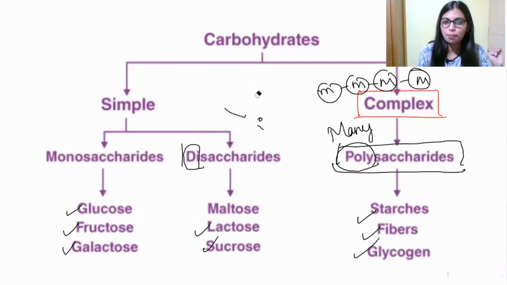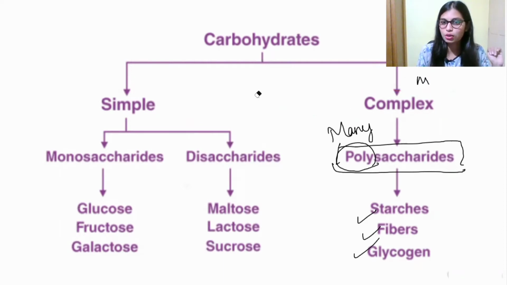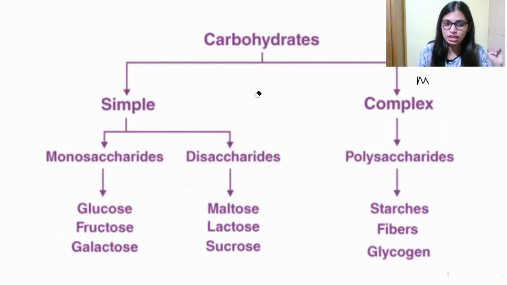So what are those? Simple and complex. Simple is again divided into monosaccharide and disaccharide. The complex is divided into polysaccharide. Example for monosaccharide, glucose. Example for disaccharide, maltose. And example for polysaccharide, starch. Okay, so let us move to the next thing.